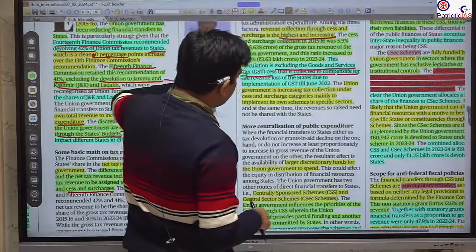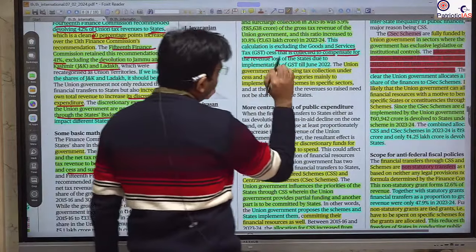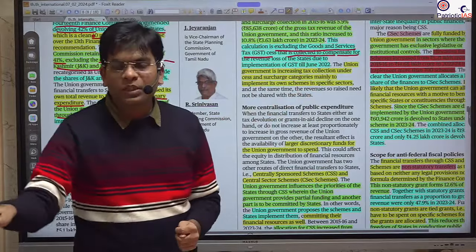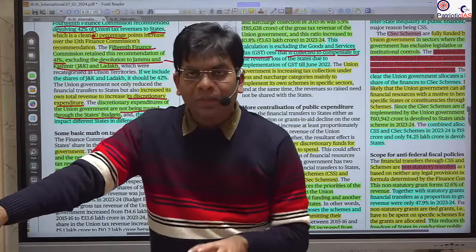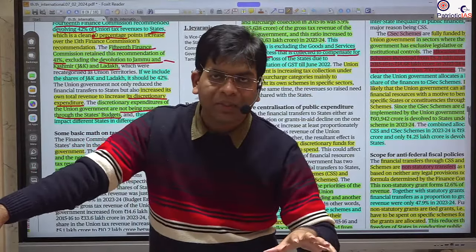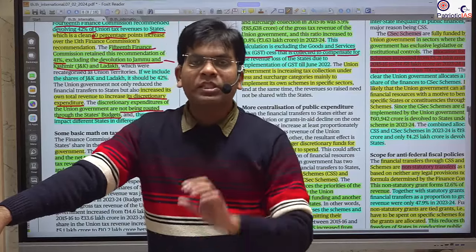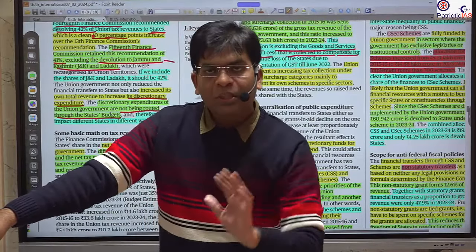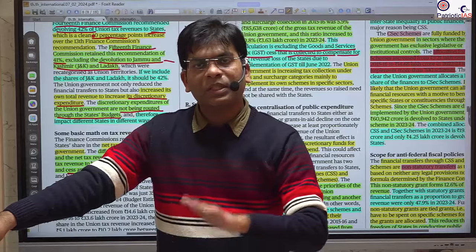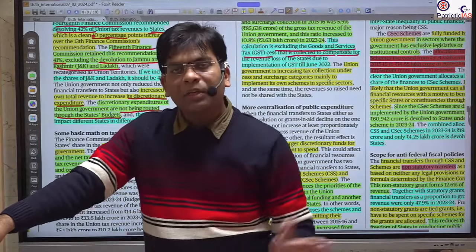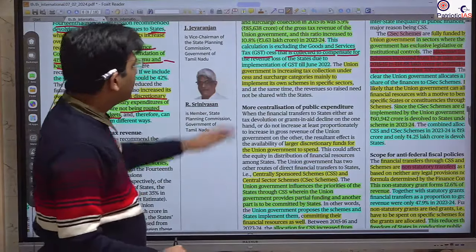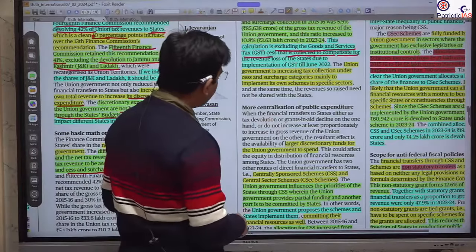So it was made that if some governments, those who are opposing, say that it will impact negatively to us after the GST implementation, the central government ensured that we will impose some cess, and whatever the reduction in your revenue will be, we will compensate. Okay, so this is given here.